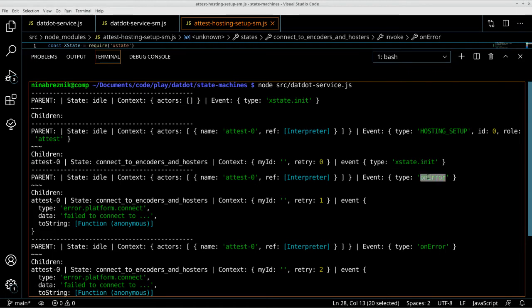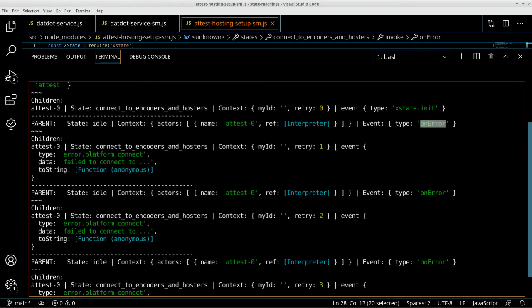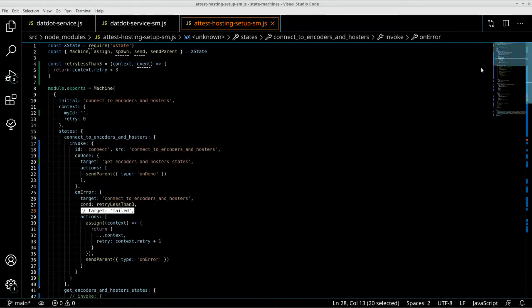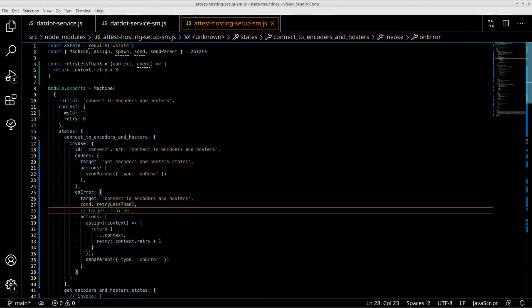And then we get an error because the promise rejected. And then we try again. So retry is 1, and then we try again, error again, the second time and the third time, and we're retrying. But now I want that if we tried already 3 times, it fails.